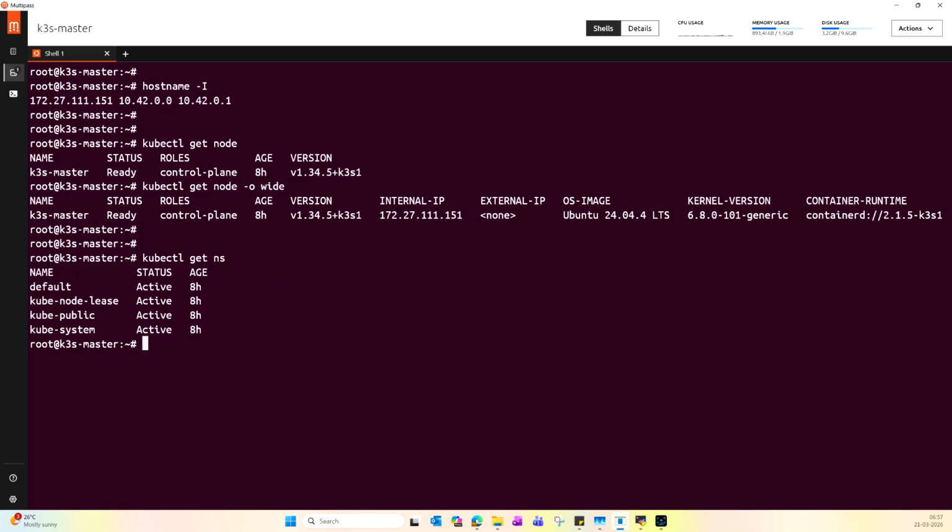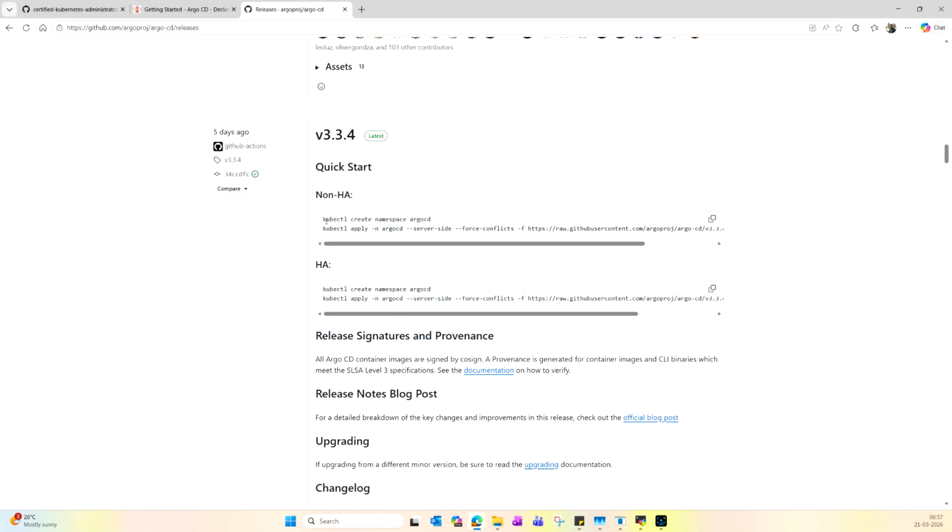Now we are going to create a new namespace for Argo CD. As you can see here, we have to create the new namespace and then install Argo CD using this kubectl apply command.